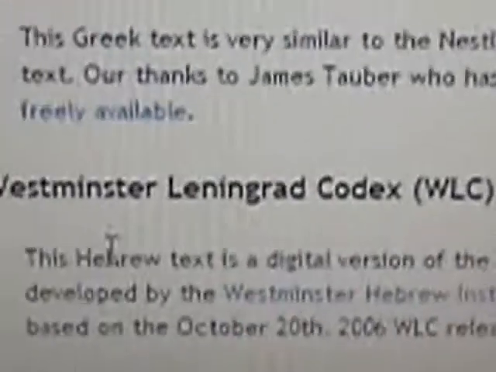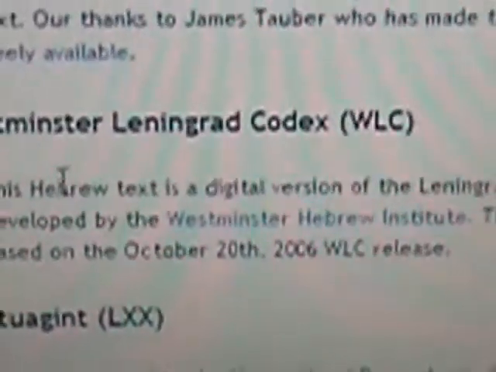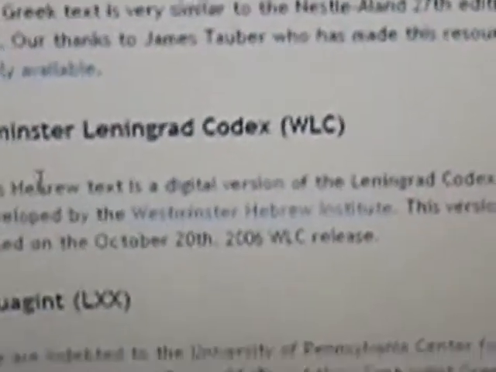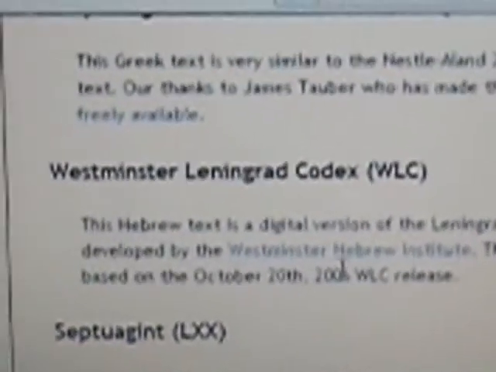Now, if you look up this codex, I urge everybody to do their own studying and look up the Leningrad Codex, okay? And you will see that the Leningrad Codex came from the Gnostics, and it came from the Ben Asher family, okay?